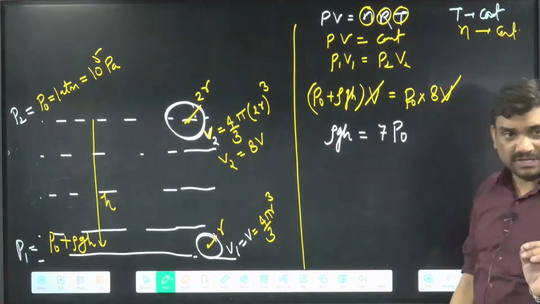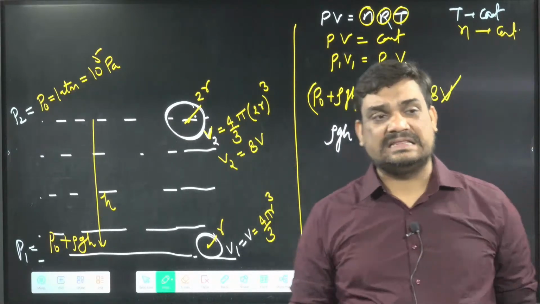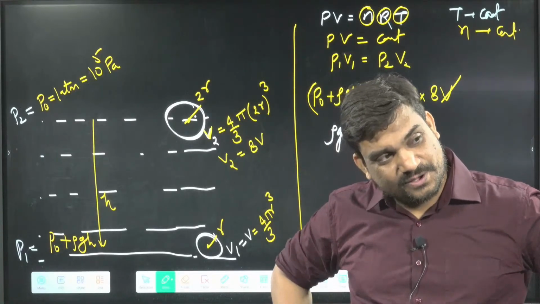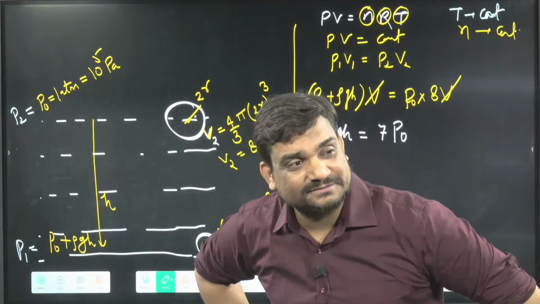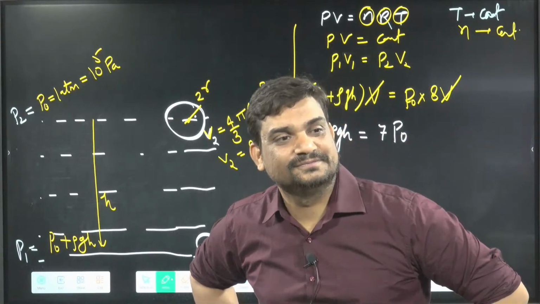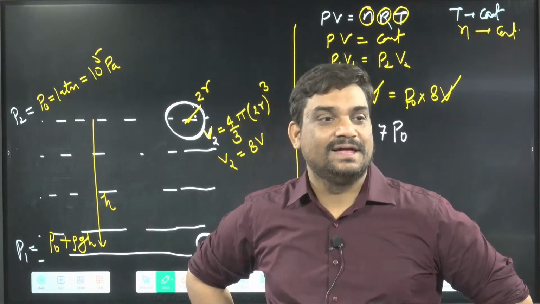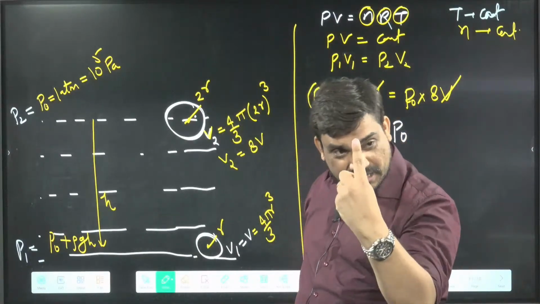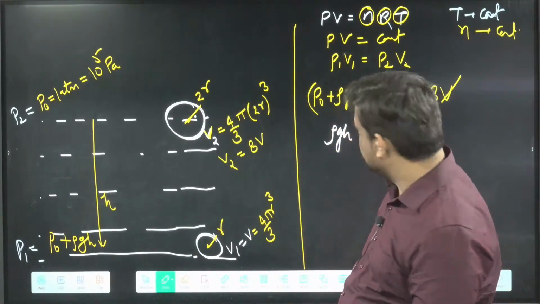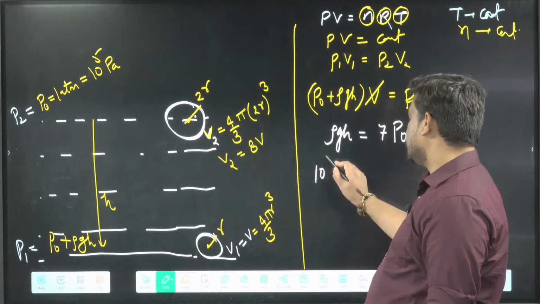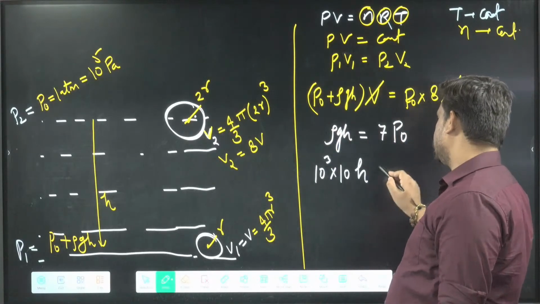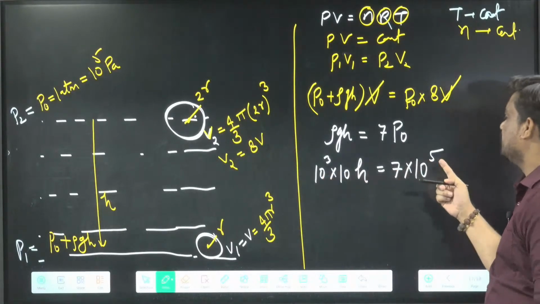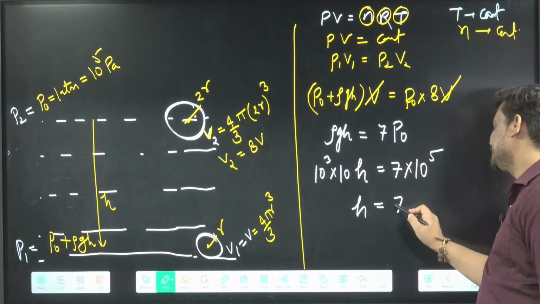Okay, now how to put the value? Density for water in the SI unit. What is the density of water in the SI unit? 1000. Okay, at least you know. Good thing. In CGS it is 1, otherwise 1000. In the SI unit it is thousand, so I will put here 10 power 3, g value is 10, h is unknown, P naught is 10 power 5, so finally h becomes how much here?